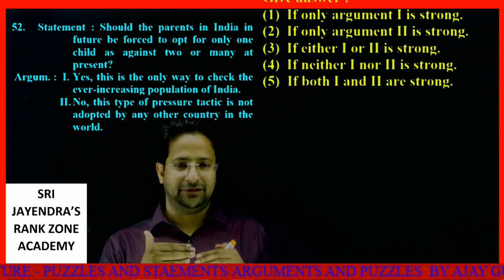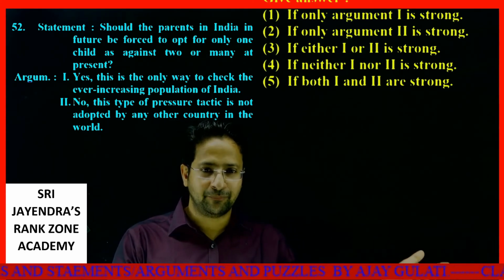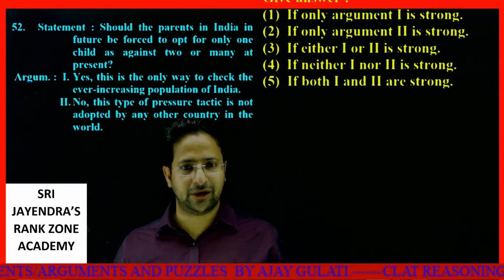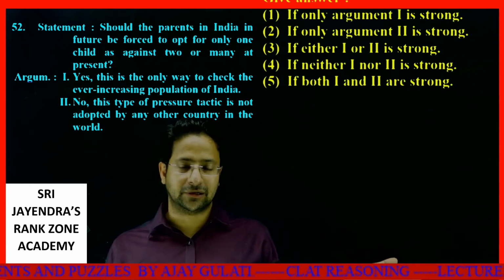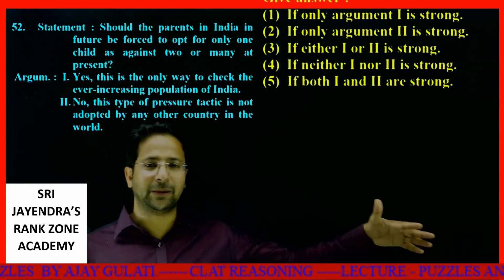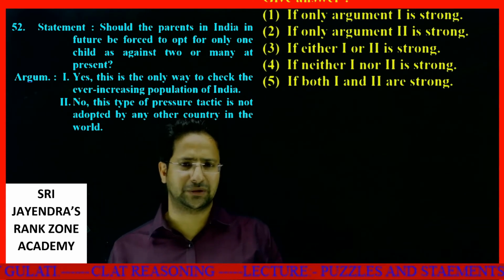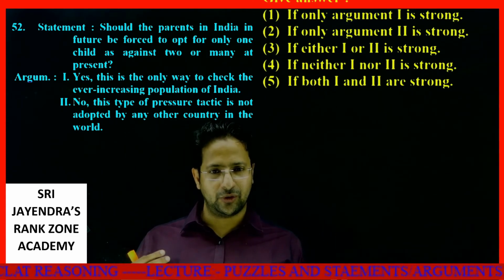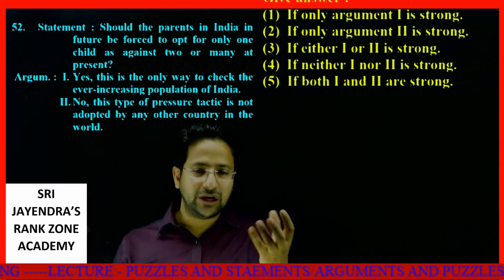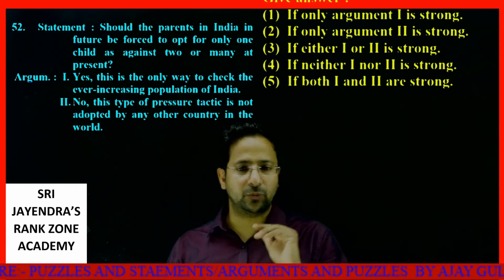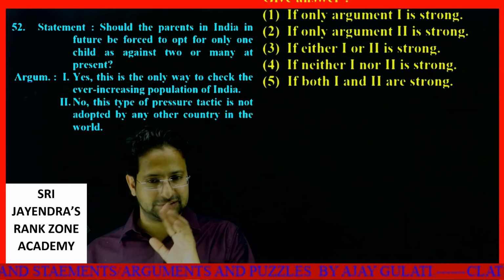See, there could be two or three ways, let's say, to kill the old age people, but that is absolutely weird. You can't kill someone. But if you kill people, definitely the population will reduce. That is not at all a genuine way. So the only feasible way is to not allow people to produce more children. So this is correct.